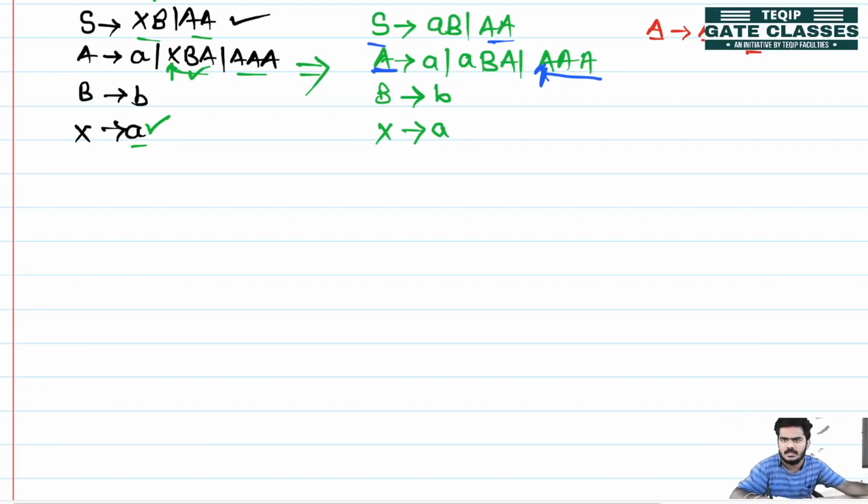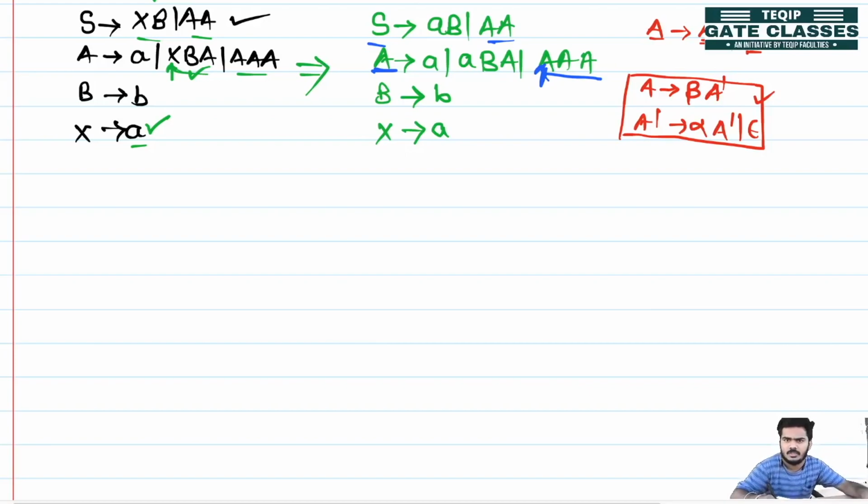So this left recursion can be replaced by using two rules, that is A is producing beta A dash, and A dash is producing alpha A dash or epsilon. So the same production we will follow while removing this left recursion. So in this, what is beta? This is beta, A B A, and what is the alpha? This double A is the alpha, okay.